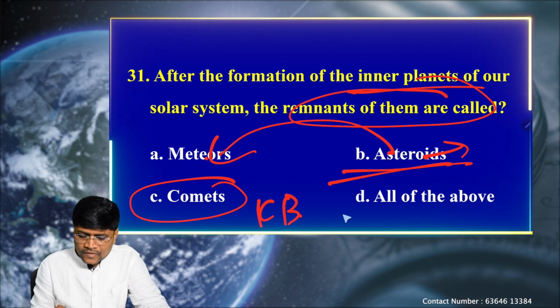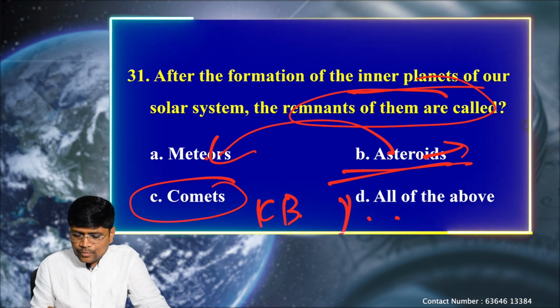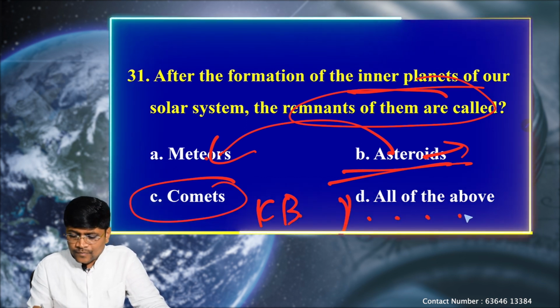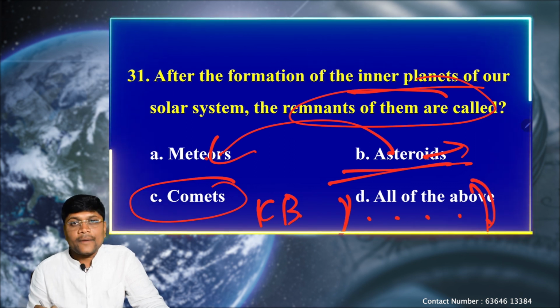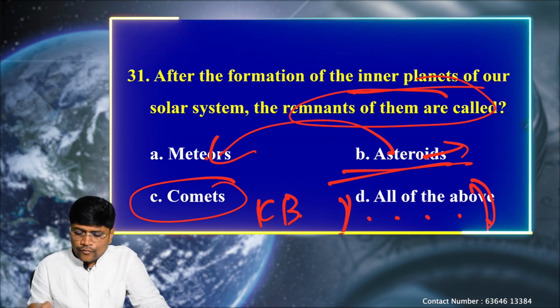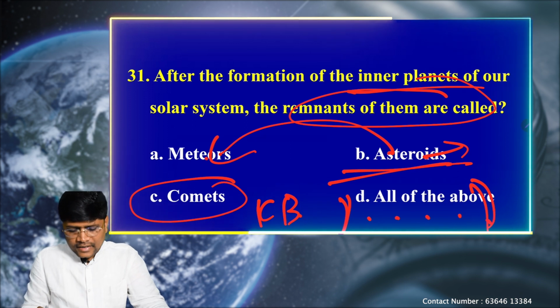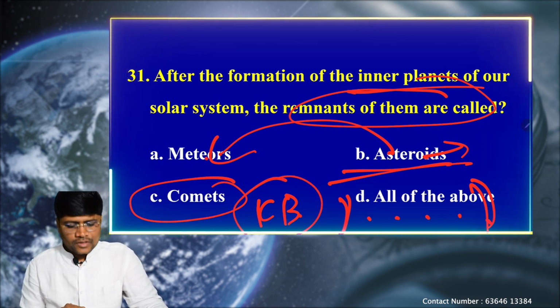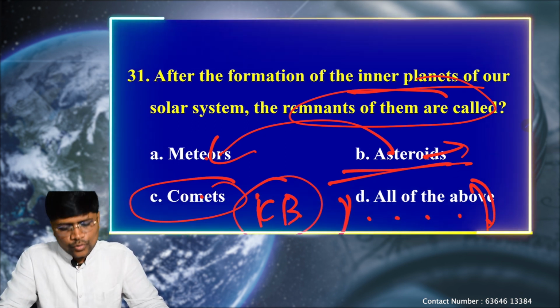Kuiper belt refers to, see, after the asteroid belt, again we have Jupiter, Saturn, Uranus and Neptune. So after these outer planets, we have rocky debris and even frozen particles, icy particles. We call them the Kuiper belt. So from this Kuiper belt, the comets are originating.